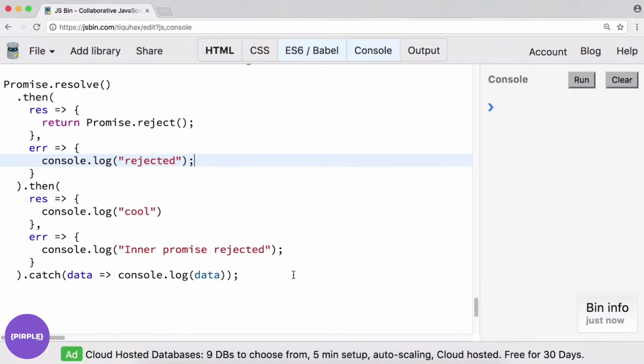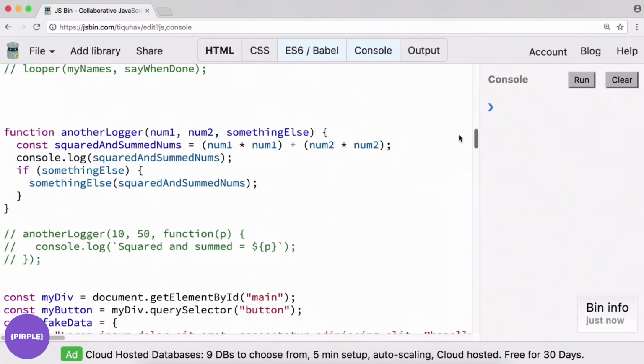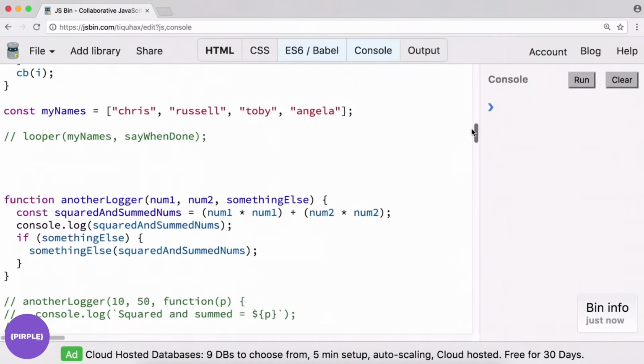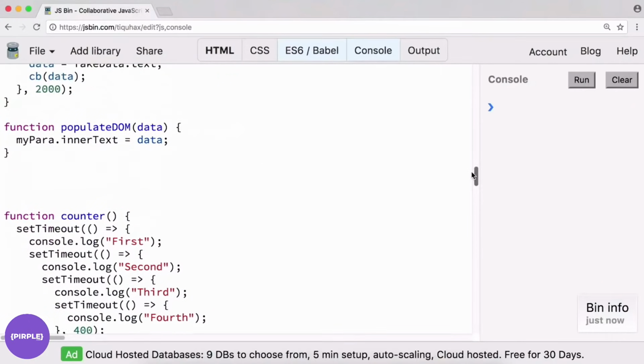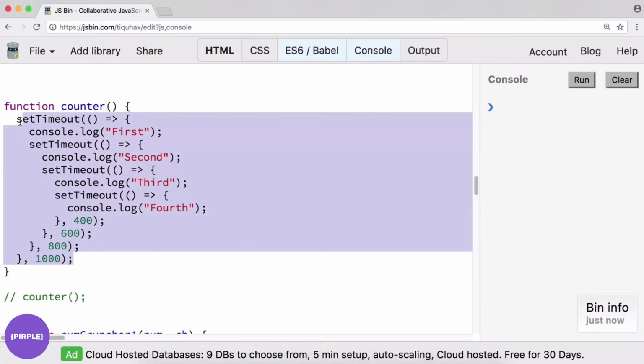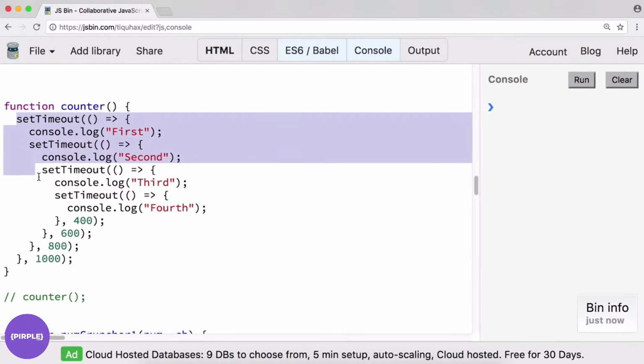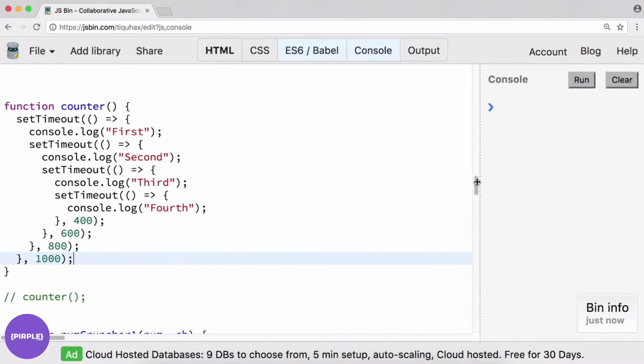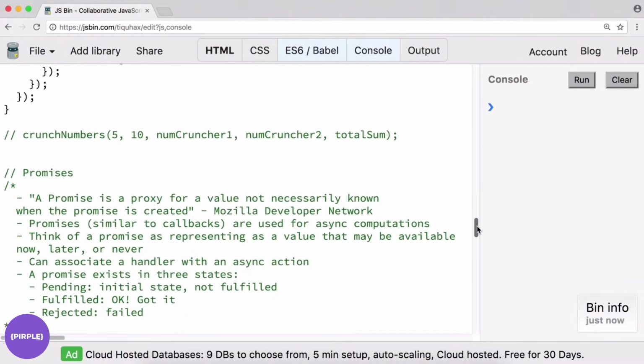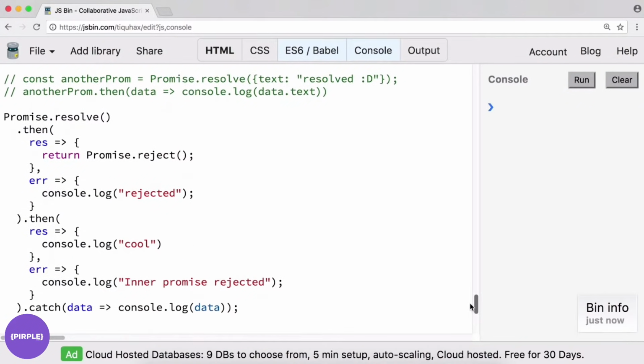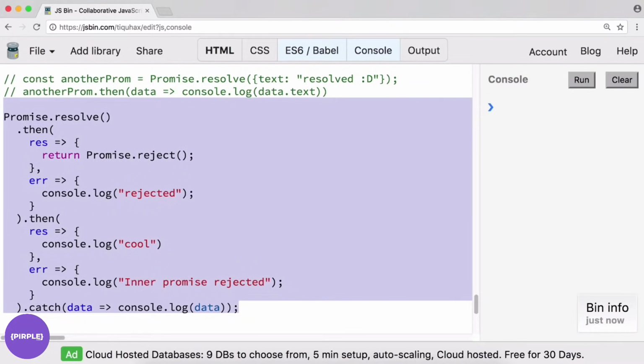So now that we have some understanding of promises, let's see if we can't rewrite our initial timer function, which was, where was that? Here, at our counter. This was kind of a nightmare to look at when we were doing callbacks, right? So we have all these nested brackets, for example. Let's rewrite this using promises, and it's simpler than you may think.